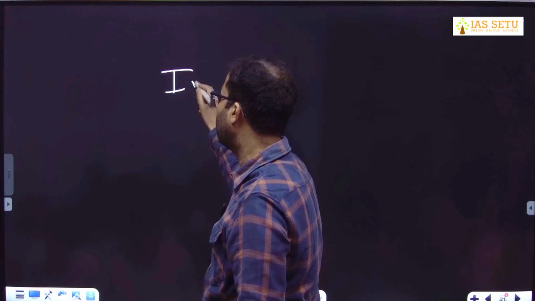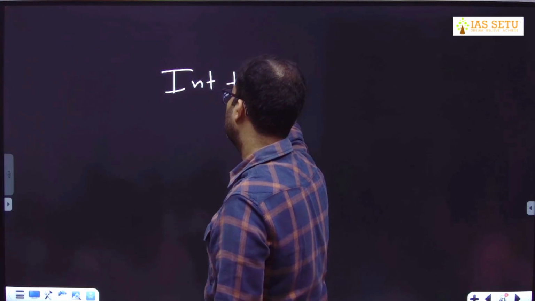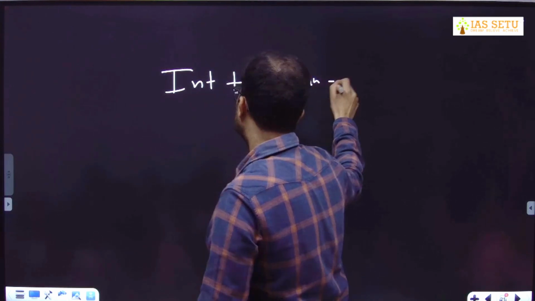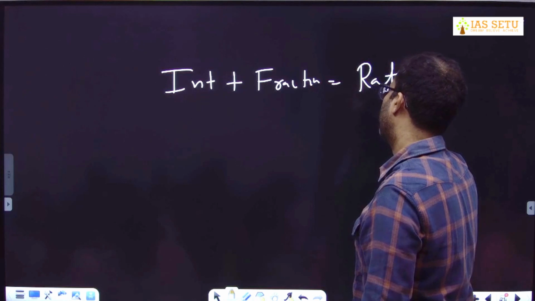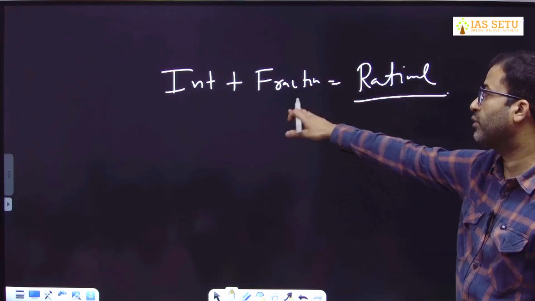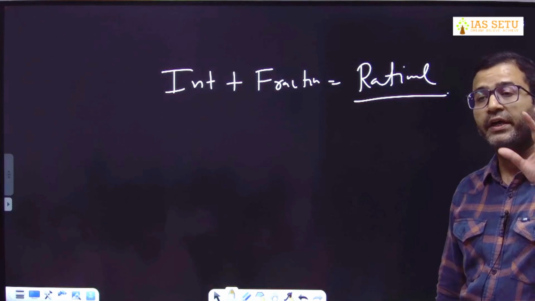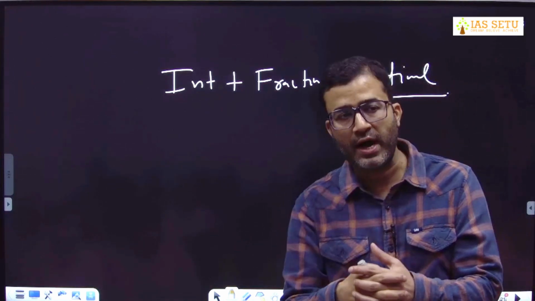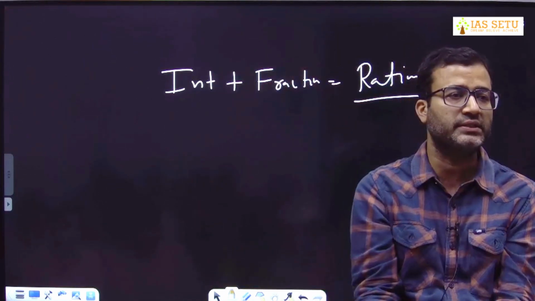Now next is integer plus fraction is equal to rational. You can understand definition of rational number or you can understand this point also. Integer में अगर fraction को add कर लोगे, it become a complete set of rational.